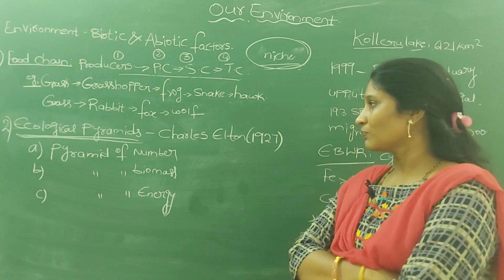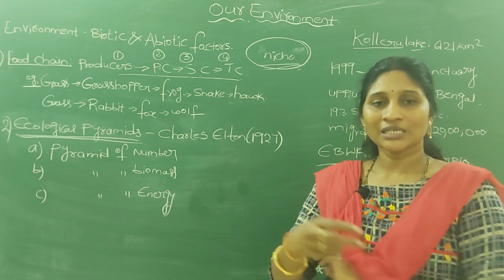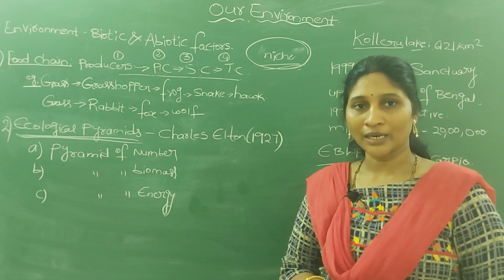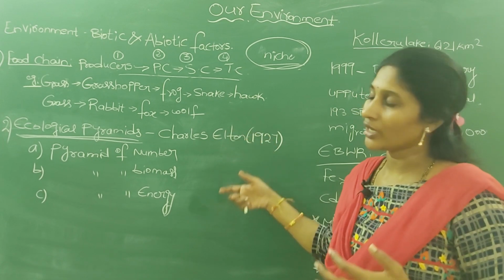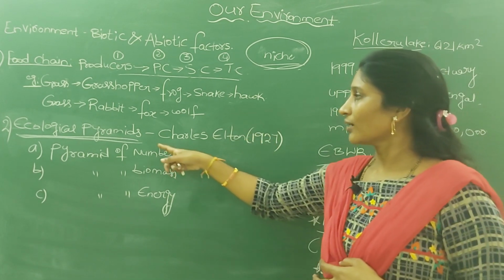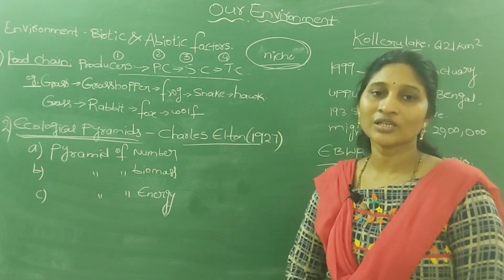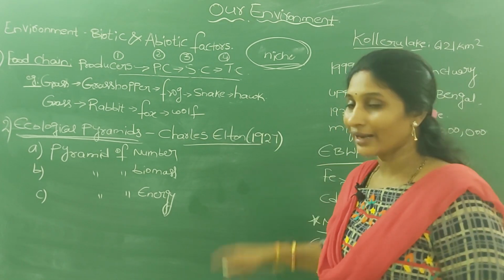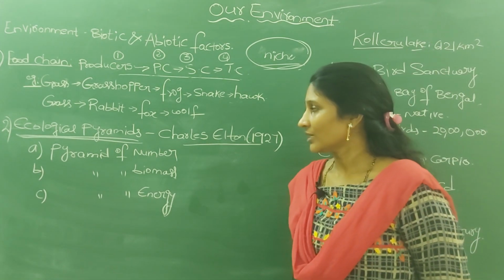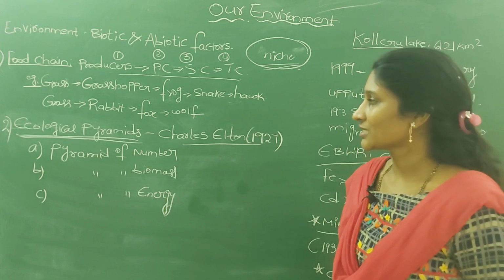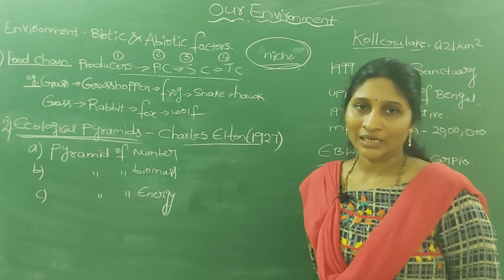In these pyramids, we take a graphical representation to explain the various organisms or various trophic levels. Ecological pyramids were first used by the scientist Charles Elton in the year 1927.